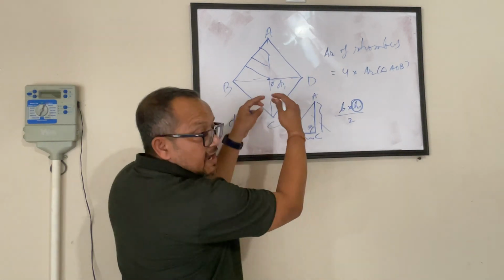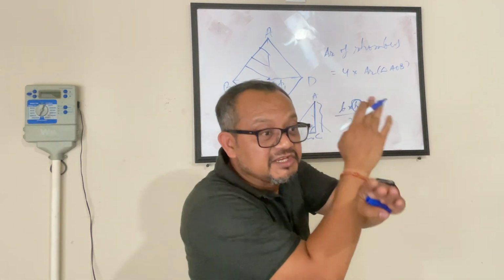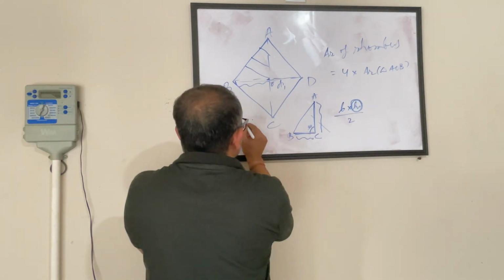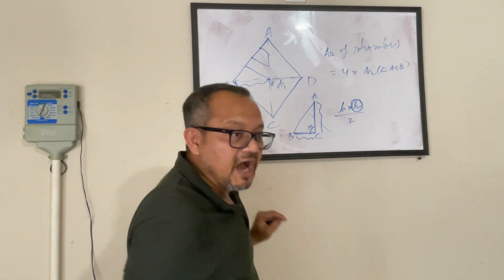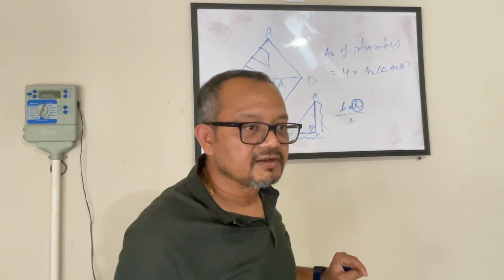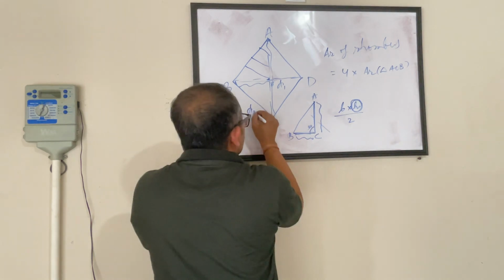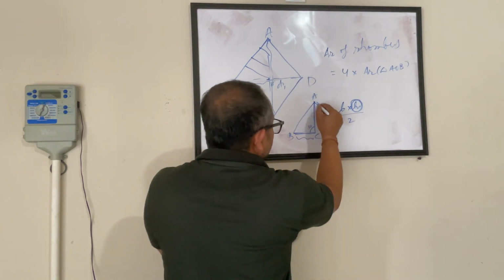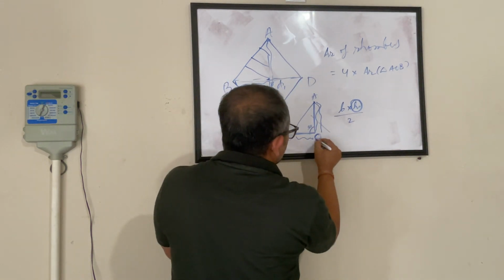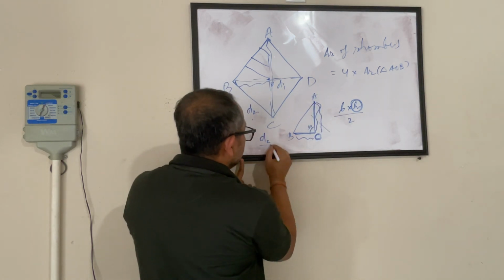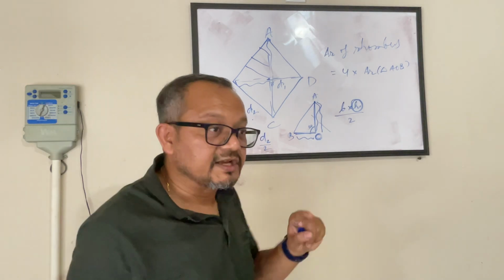Now we know that the diagonals bisect each other, so here to here will be D1 by 2, half of D1. Agree? Let's say the other diagonal was D2. So this height, AO, will be half of D2. Do you guys agree?